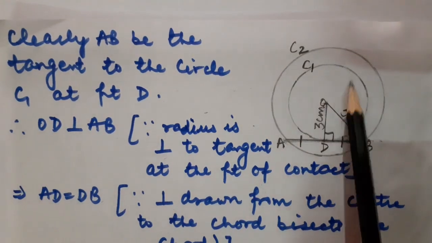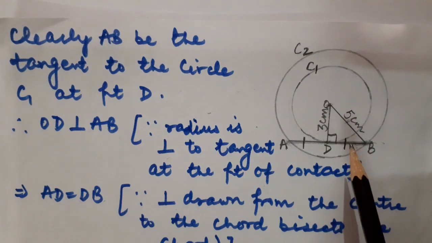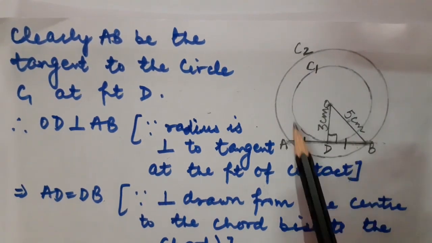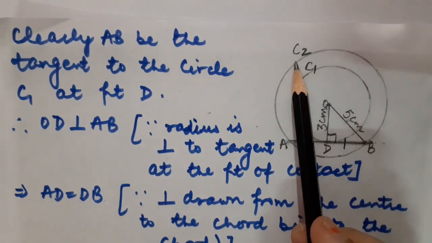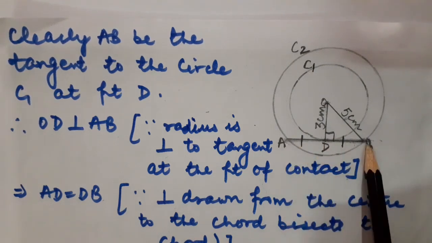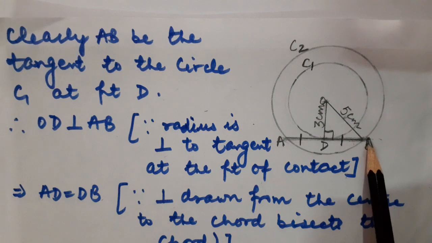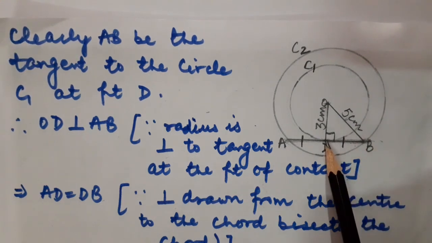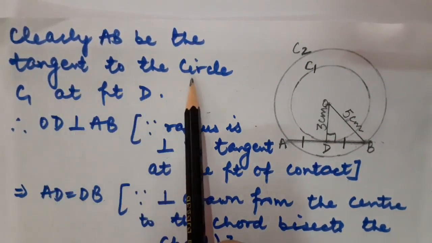Here is the diagram of concentric circles. You can see that they both have the same center point O. This is the smaller circle, its name is C1, and the bigger circle, its name is C2. Fine. Whatever is the chord for the larger circle, that is actually the tangent for the smaller circle. Children, here you can see that D is the point of contact. Fine. Okay. Now, clearly AB is the tangent to the circle.